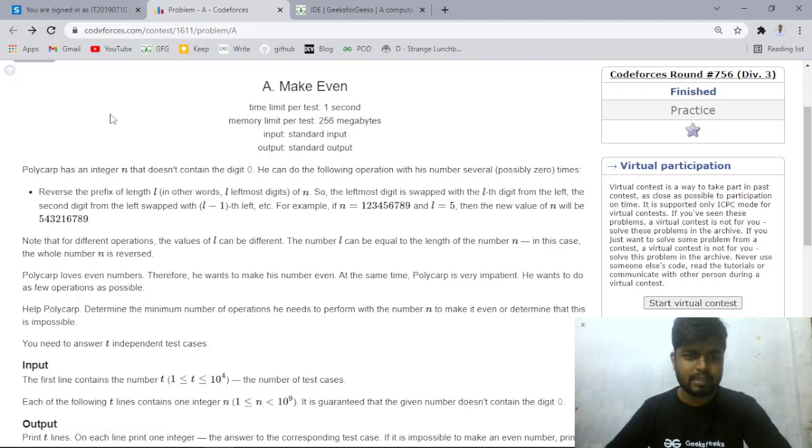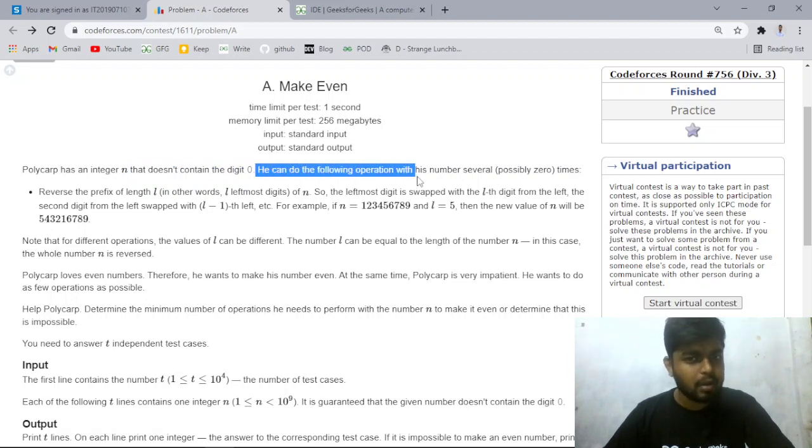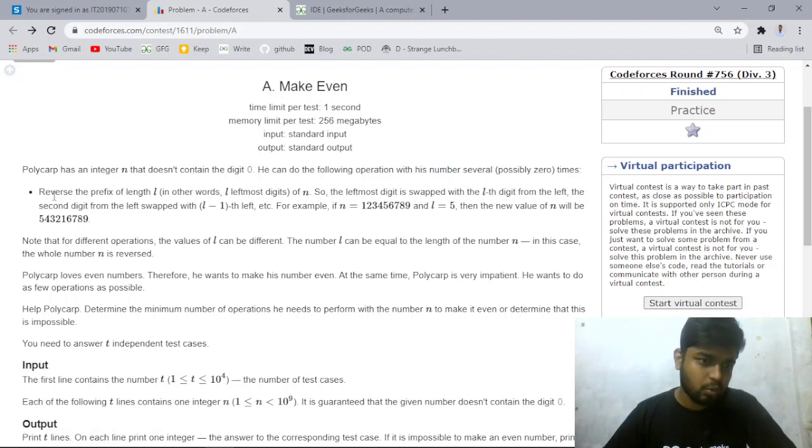So in this video we'll be discussing the first problem, that is Make Even, from the latest Codeforces Round 756 Division 3. It says that Polycarp has an integer n that doesn't contain any digit 0, and he can do the following operations with his number, any number of times. He can choose some length L from the beginning, and he can reverse that part.